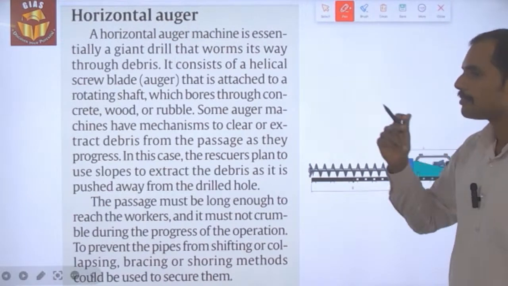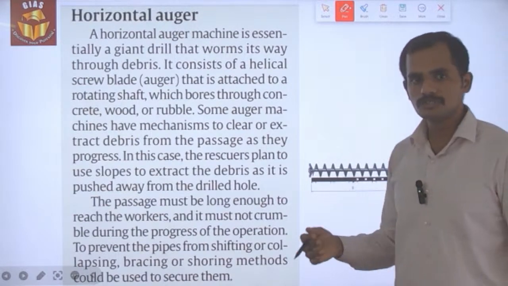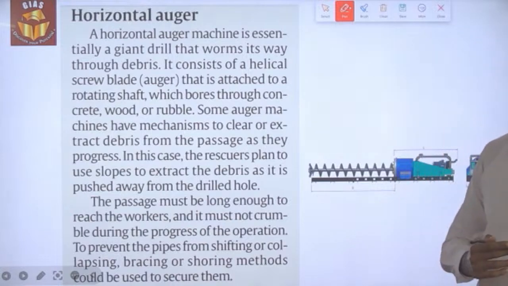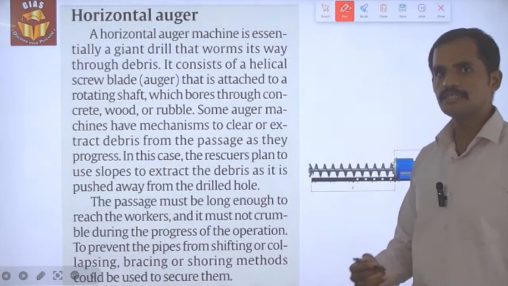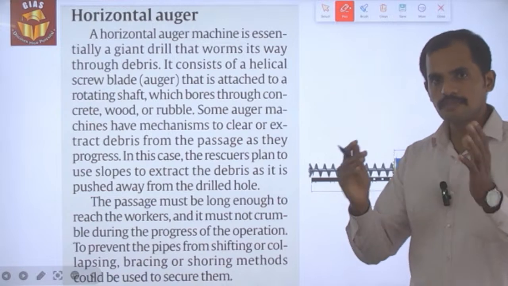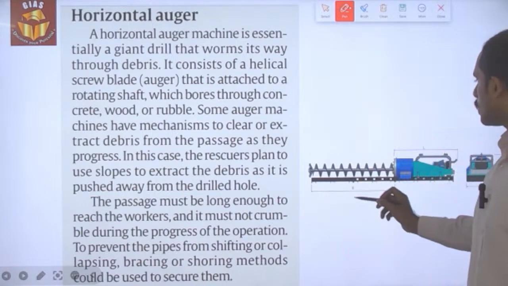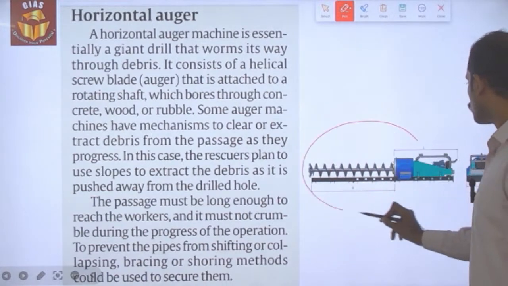And the machine that is going to make a tunnel underneath the collapsed tunnel is the horizontal auger. So this is what the diagram is about. This is how it will look.